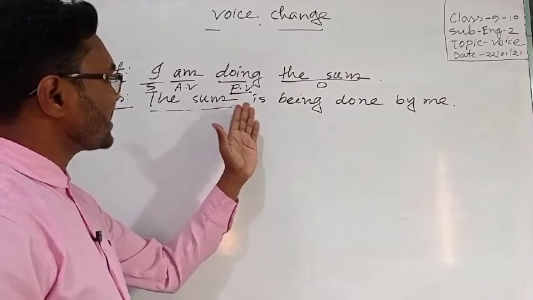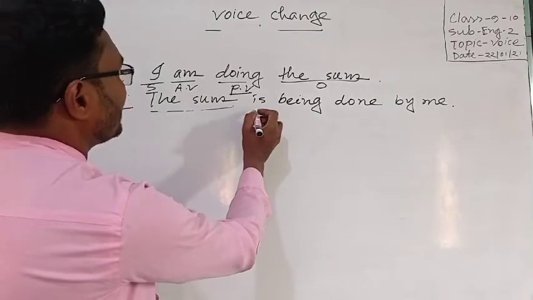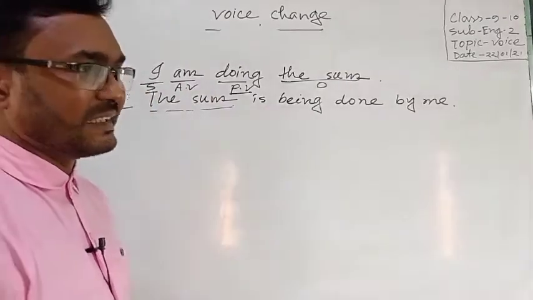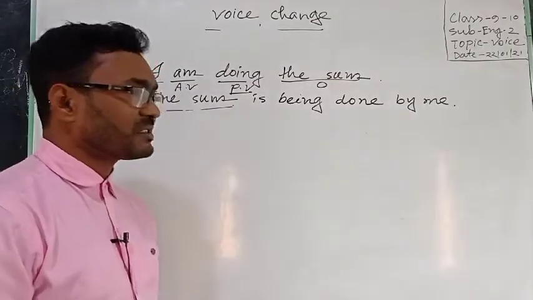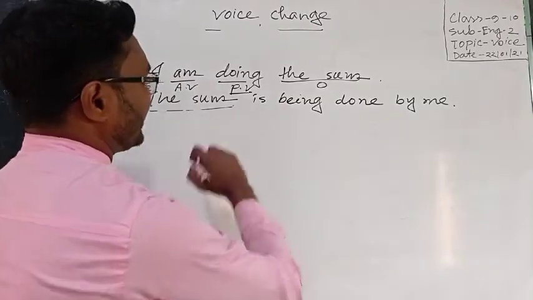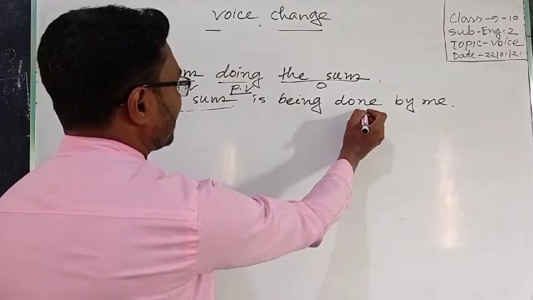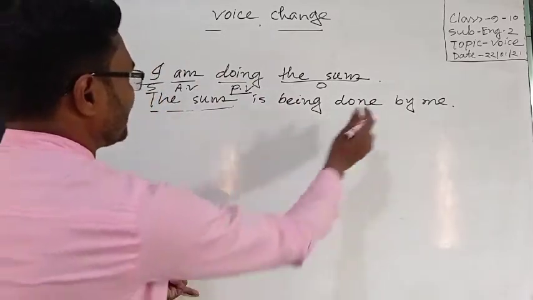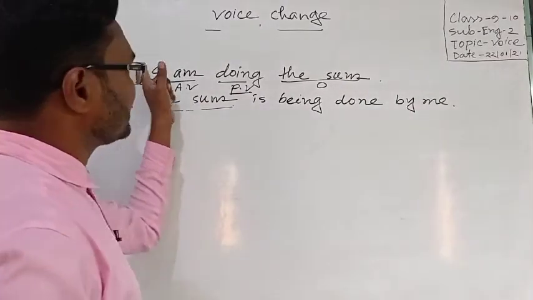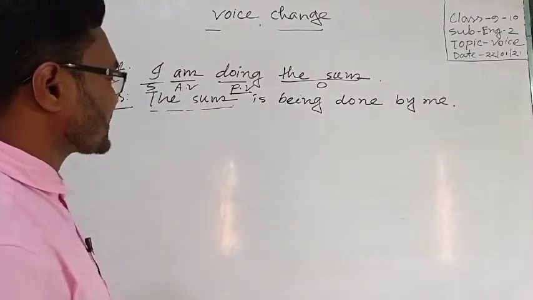According to tense and person, I have used here is being, because this is continuous tense, and for continuous tense we have to use am being, is being, or are being as auxiliary verb. Then the past participle form of the principal verb, done, and by must be used before the object, then the subject, me, used here as the object of the subject I.